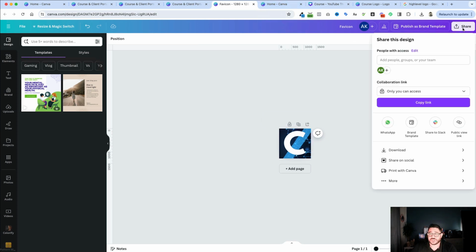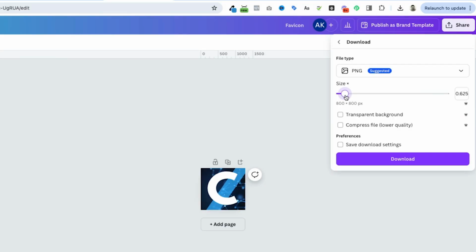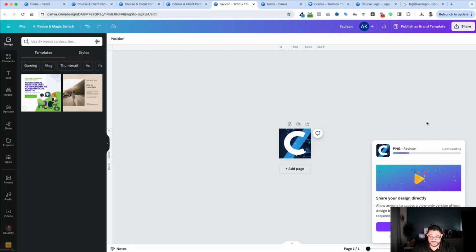So again, I just hit share, and I'm going to now download the PNG. But this time I'm going to do it a little differently. I'm actually going to reduce the size down as far as they will let me go. 640, probably a little too big, but for our use it will be absolutely perfect. So I'm going to click download, and now I have a favicon.